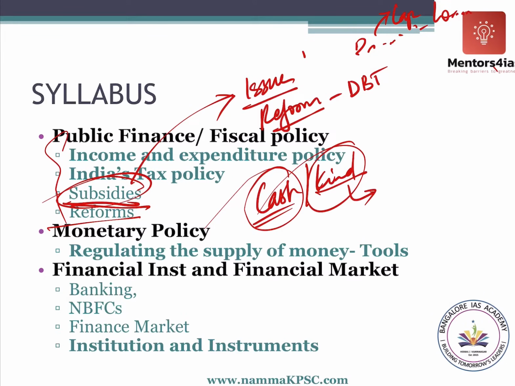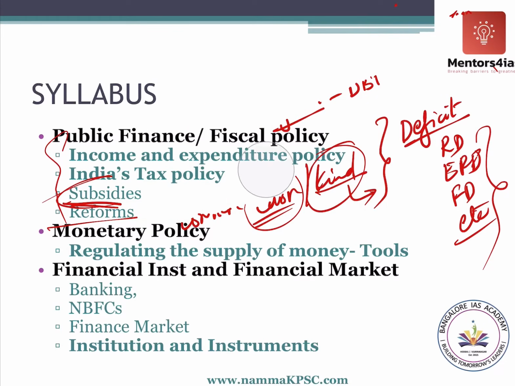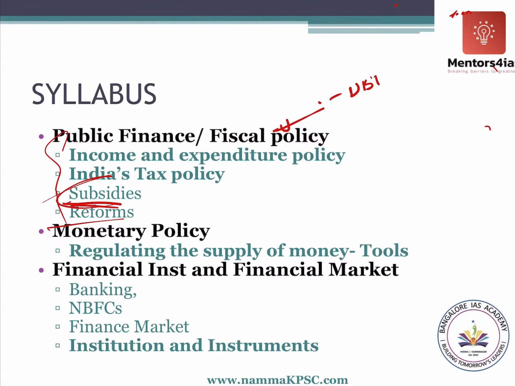Other than those things, we'll also be covering the concepts of deficit, the different types of deficit. You would have read in the newspaper about revenue deficit, effective revenue deficit, fiscal deficit, etc. So we will try to understand all of this. Another important topic that we need to cover in this particular chapter is fiscal consolidation. In order to achieve a better, sustainable fiscal policy, we have to undertake what is known as fiscal consolidation. So how do we do this, etc., we will try to understand those things.